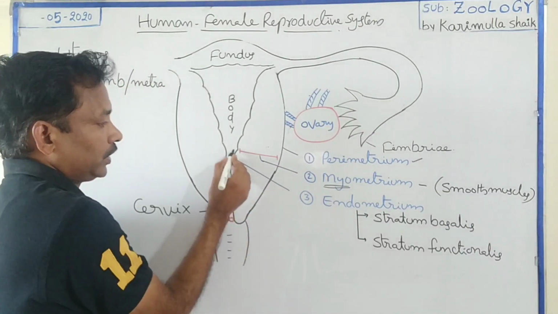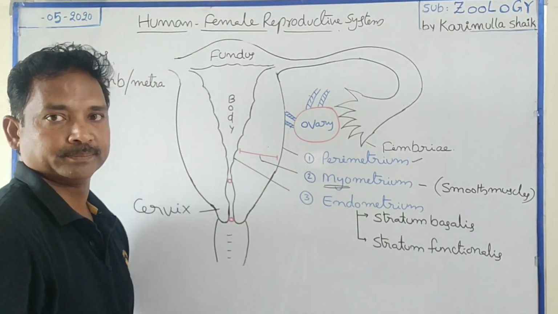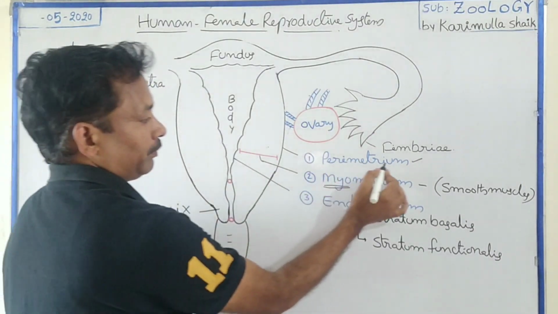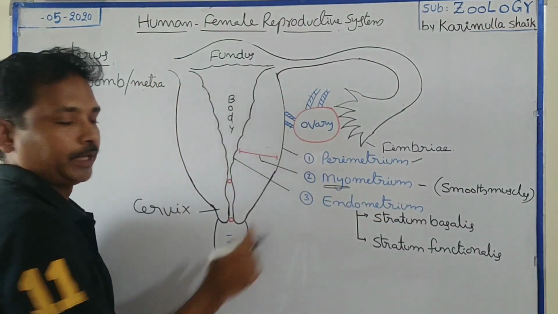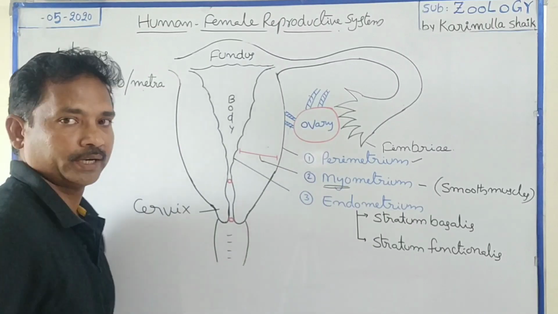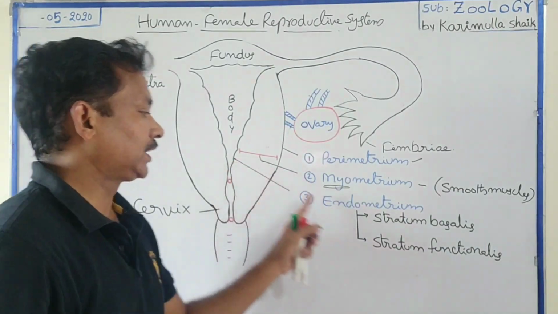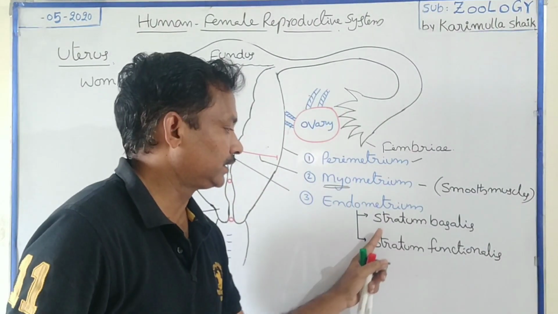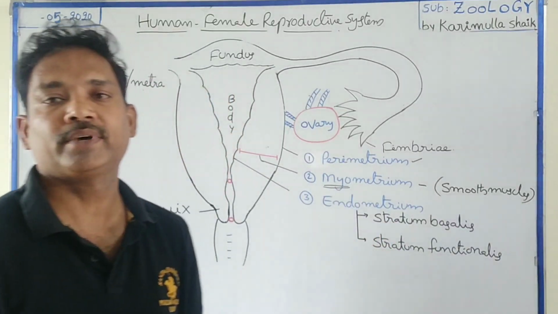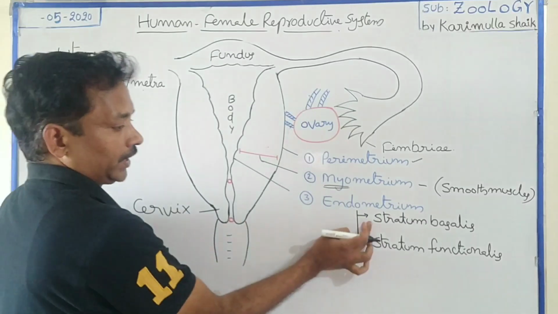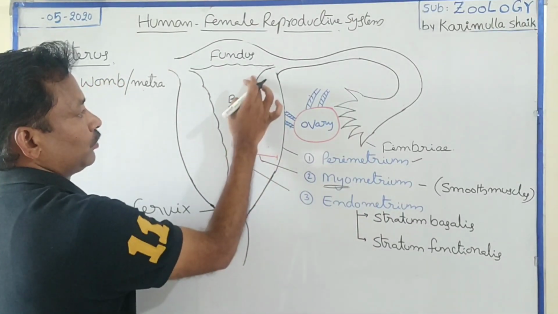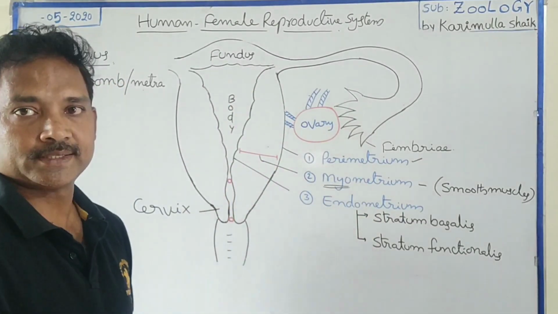And the innermost layer is called the endometrium. In this term, the prefix metra means uterus. Perimetrium, myometrium and endometrium. This endometrium further has two thin layers, stratum basalis and stratum functionalis. Stratum basalis is attached to the muscles, whereas stratum functionalis lines towards the lumen of the uterus.